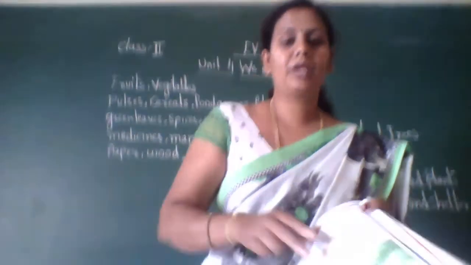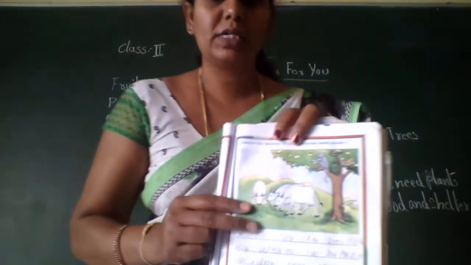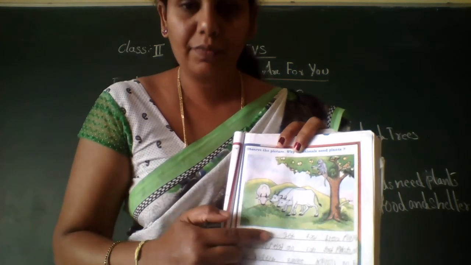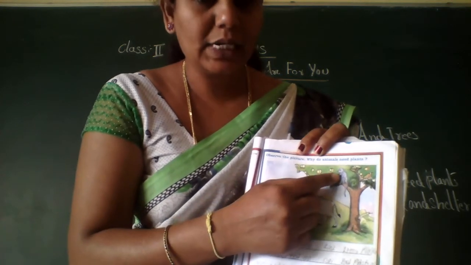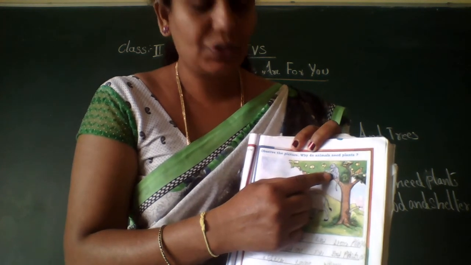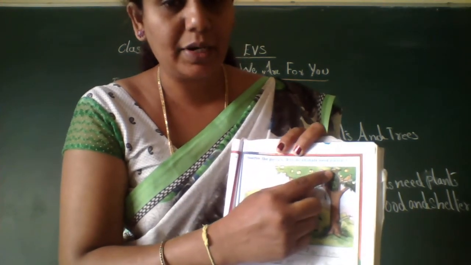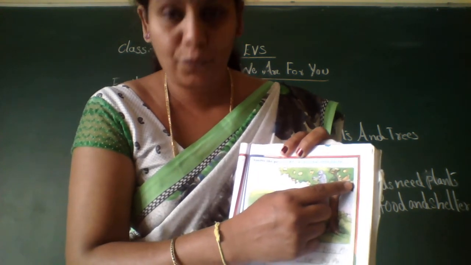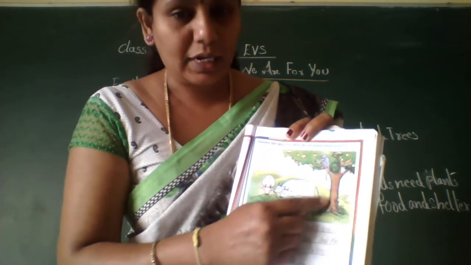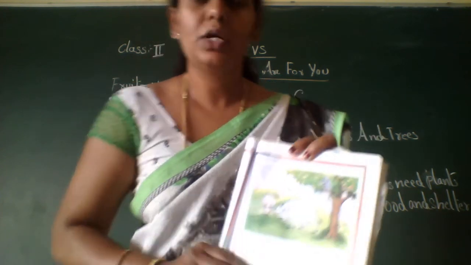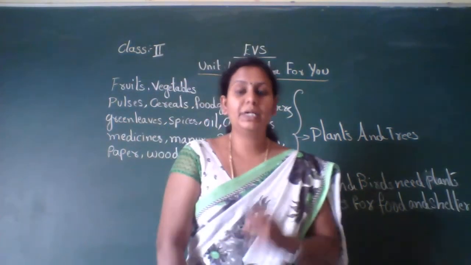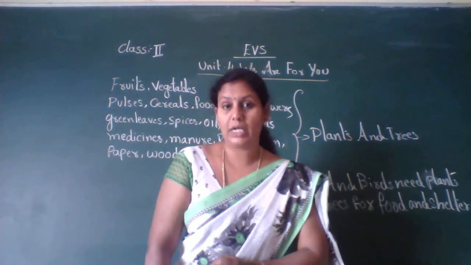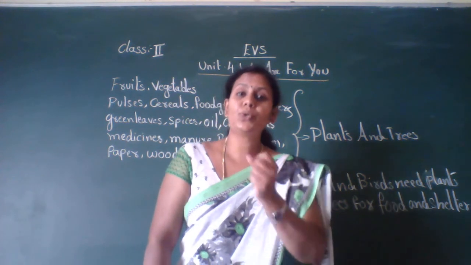See here, I will show you. See in this picture you can see. Here you can find that the cows are eating, grazing the grass. Here a monkey is sitting on the tree, and you can find the birds have built their nest and they are living inside the nest, and one bird is eating fruits, and here a snake is living in the hole, isn't it? So animals and birds need plants and trees for food and shelter. Shelter means a place to stay, living.